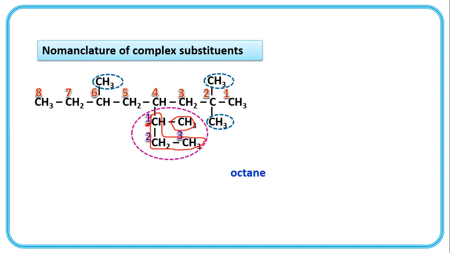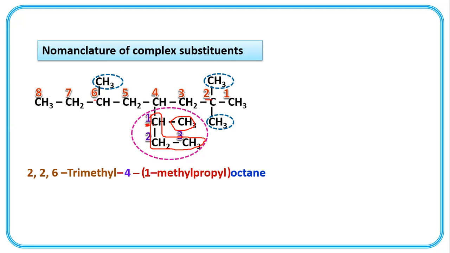Okay, see, parent alkane is octane. 2,2,6 trimethyl. Second position, both methyl groups, and at sixth position, the third methyl group. So 2,2,6 trimethyl, and what is at fourth position? That is given in bracket: 1 methyl propyl.